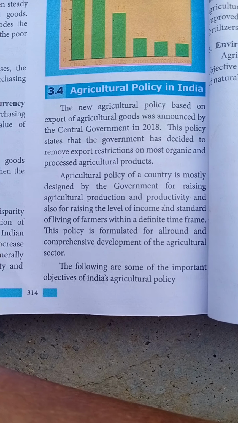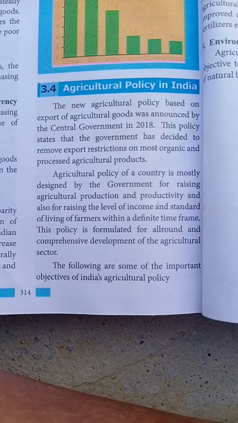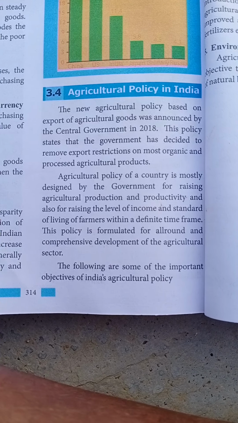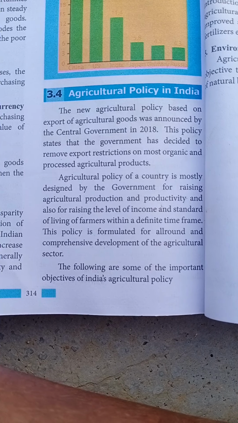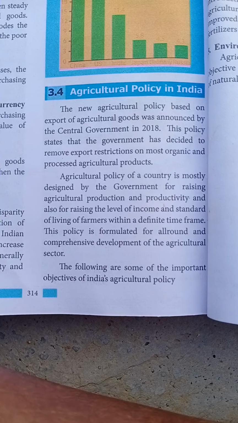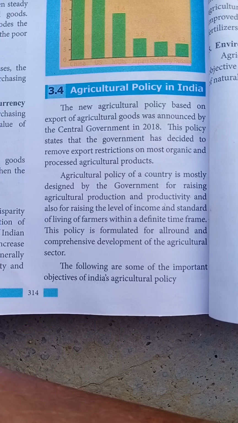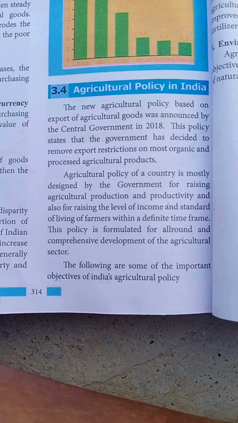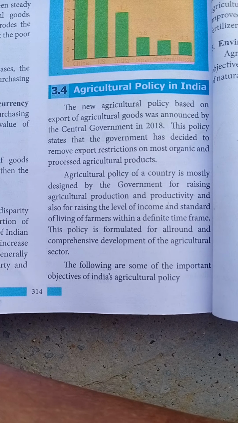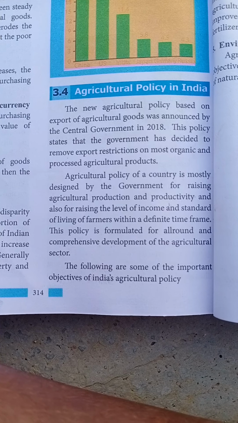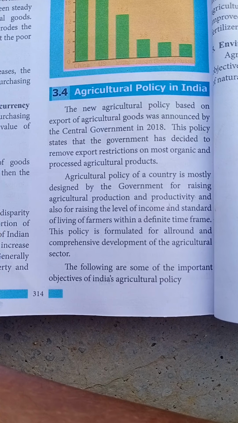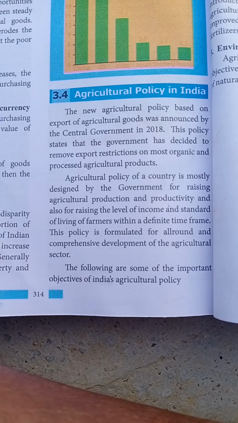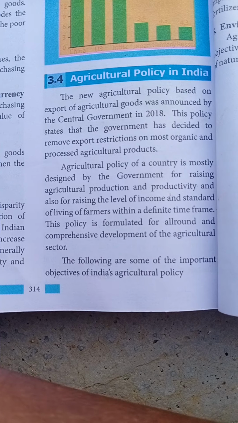Next, this policy is formulated. Formulated means created. Why was this policy created? For all-round and comprehensive development of the agriculture sector. Comprehensive means total, otherwise a complete development in the agriculture sector. That is the main motive of the agriculture policy of the central government.